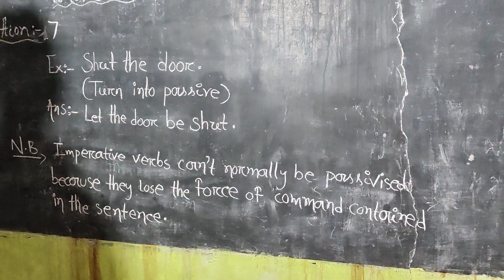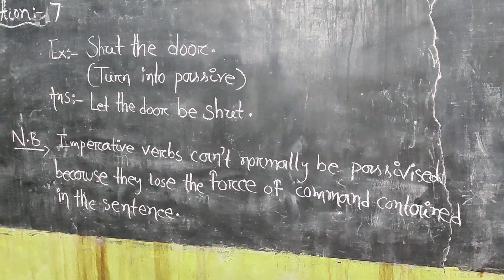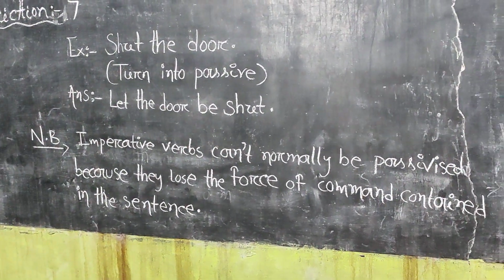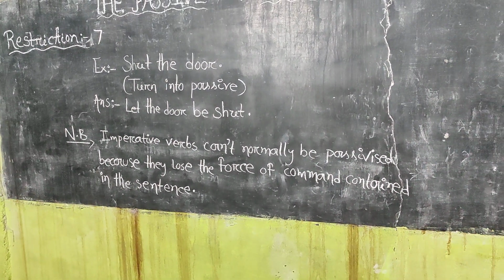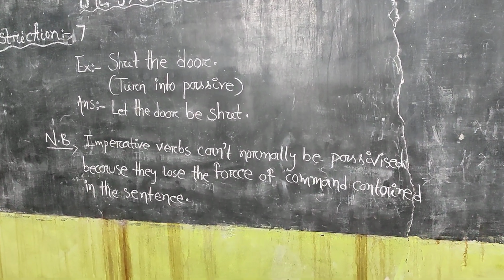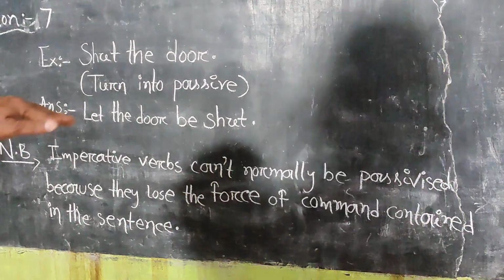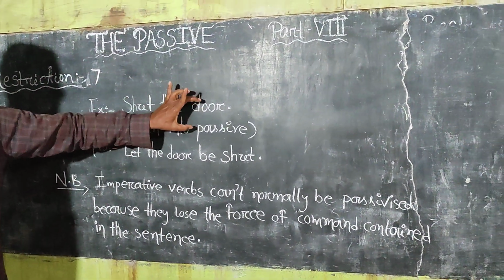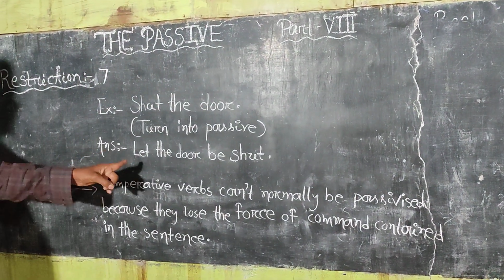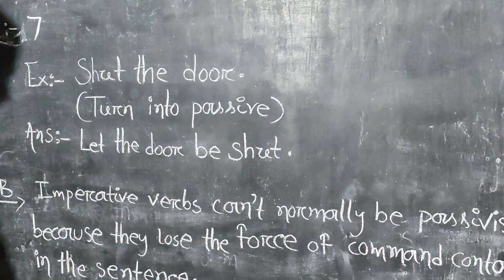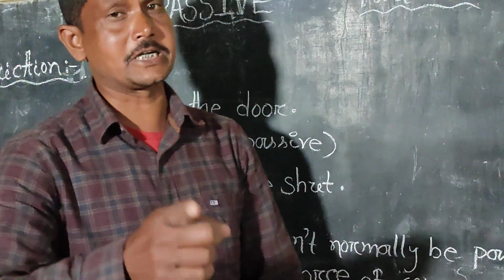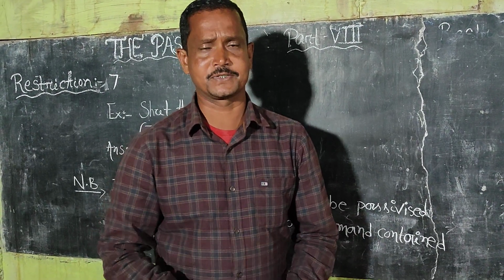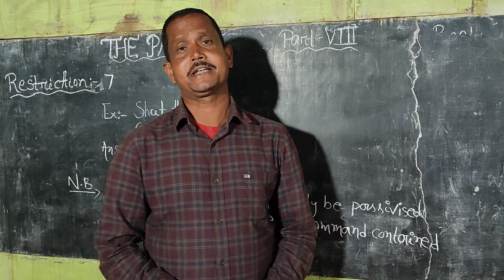Only for this reason, the imperative sentences can't be passivized. And be noted, imperative verbs cannot normally be passivized, because they lose the force of command in the sentence. Suppose, shut the door, and it has the command. This sentence expresses the command. And if we turn it passive, let the door be shut, it has lost its command. So, this type of passivization is unaccepted.